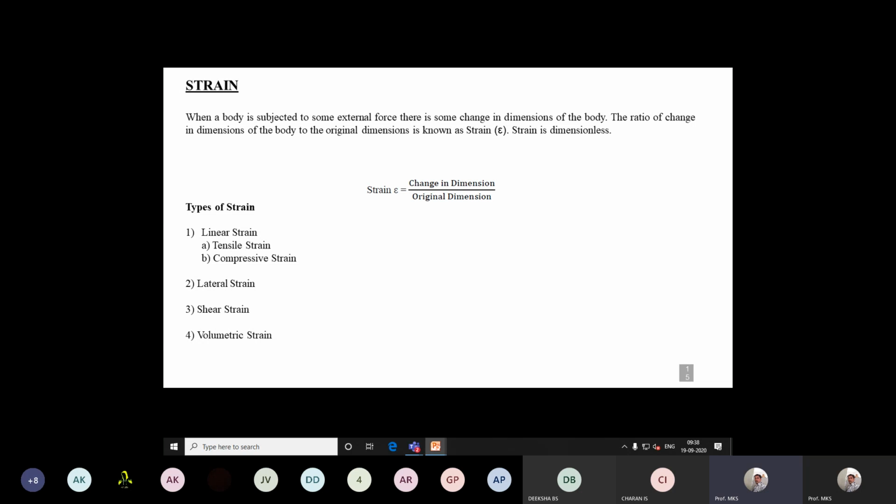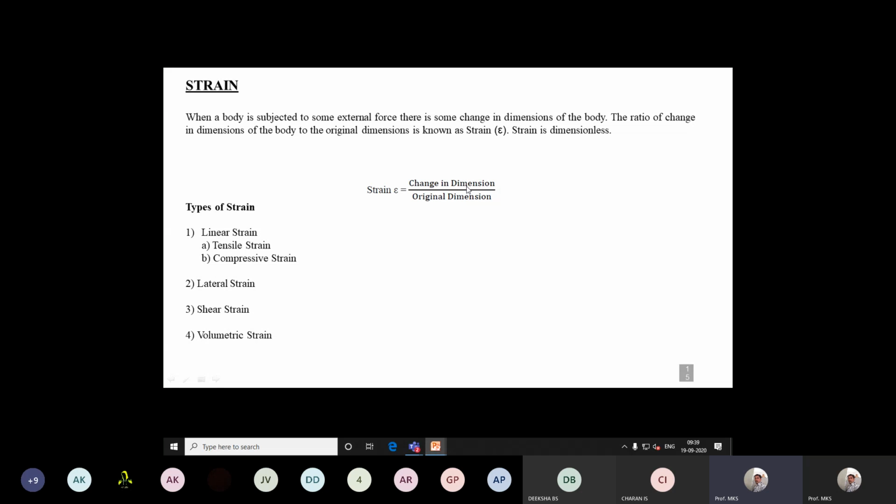That strain is defined by the Greek symbol epsilon. It is defined as change in length to original length, or change in dimension to original dimension. For example, suppose the original length of the member is L, say 100 mm.